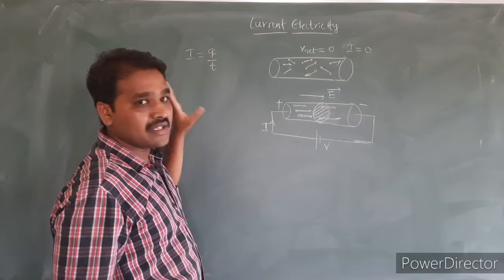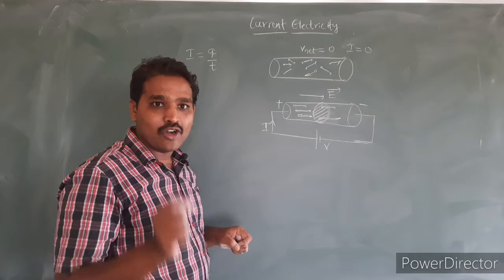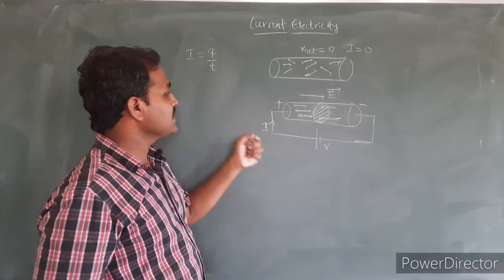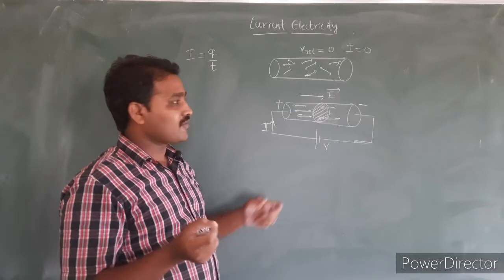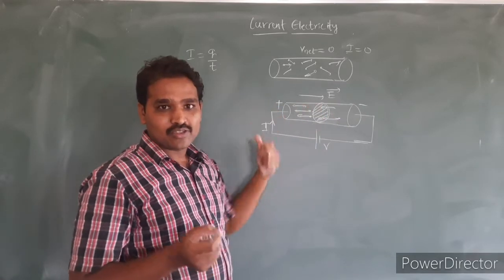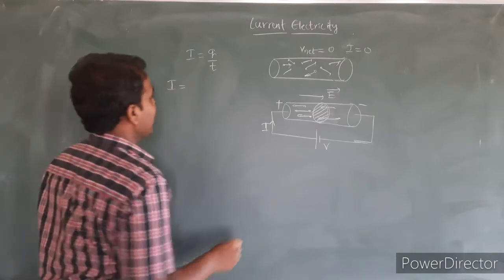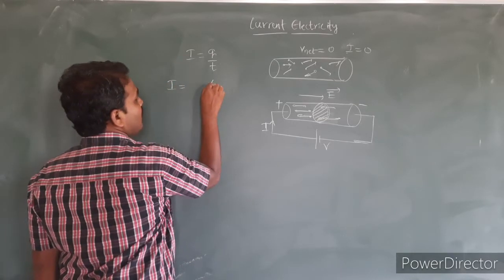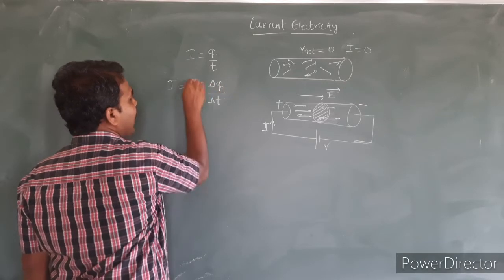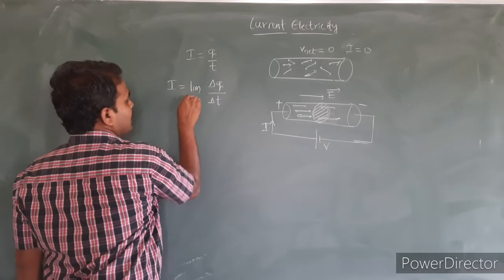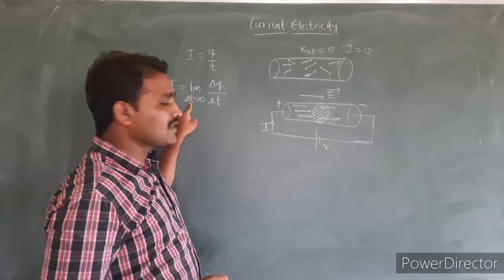Q divided by T. But the flow of electric charges may not be uniform. So what we do here, we consider a very short duration of time. In that short duration of time, the charge flowing through will also be very small. So mathematically we define electric current as the ratio of delta Q and delta T, in the limit of delta T tends to 0. What we are doing here, I am applying the limit of delta T tends to 0.